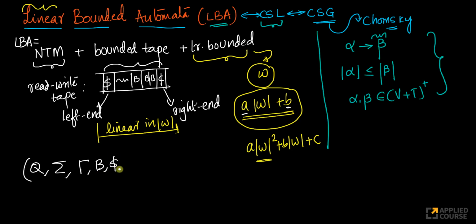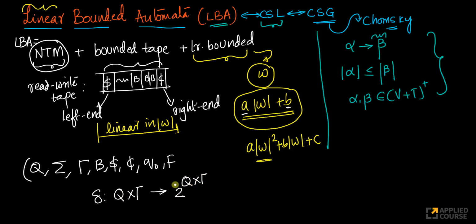Then you have your left marker and your right marker. These are special symbols. Then you have your initial state and your final state, just like the finite control part of a Turing machine. What about this part here? This part here, you have your initial state Q. Look at this. This is the state that I am currently in. This is my input symbol. We said it's a non-deterministic Turing machine here. So given a current state and a symbol, I can go to a set of states. I can write a symbol from the set of symbols that I have, and move left or right. This is exactly the transition function of an NTM.